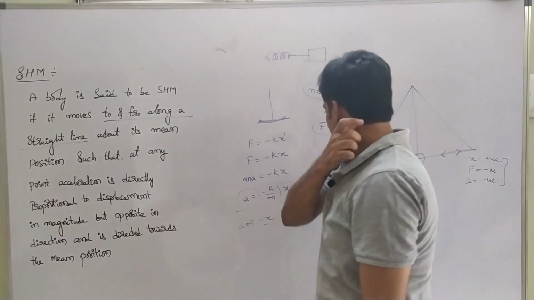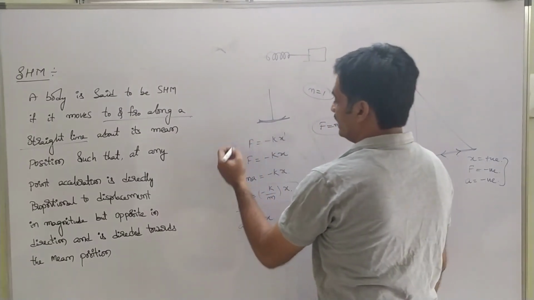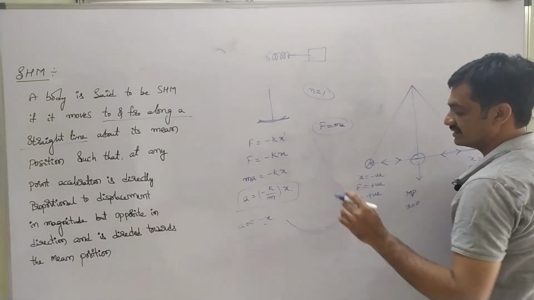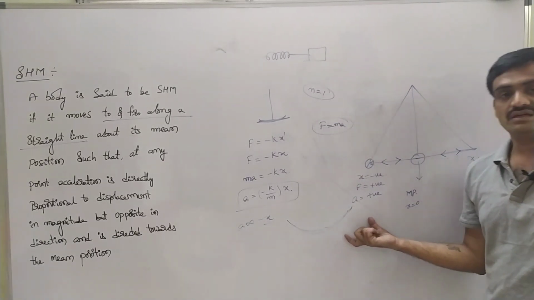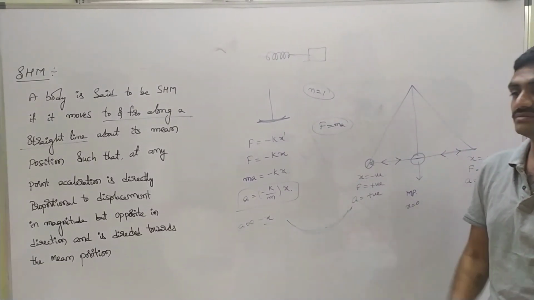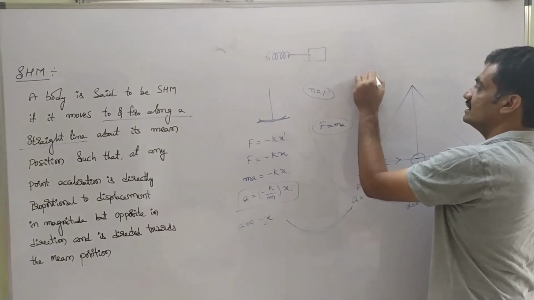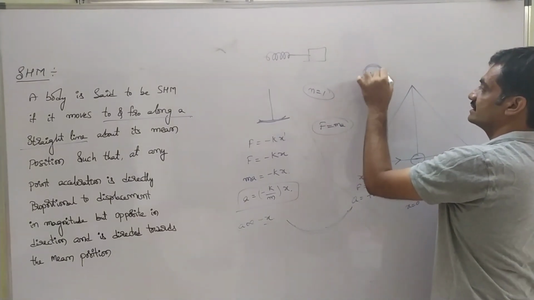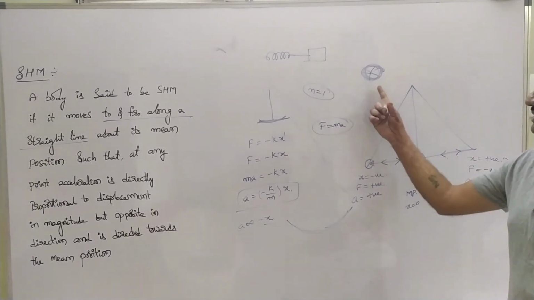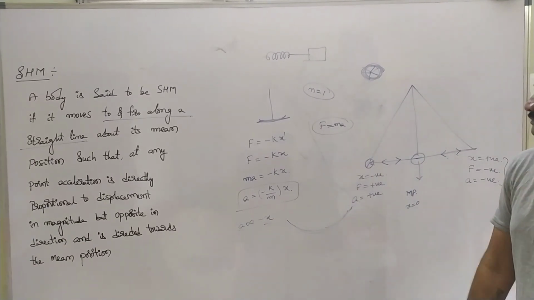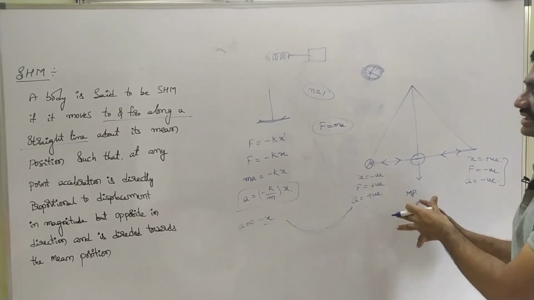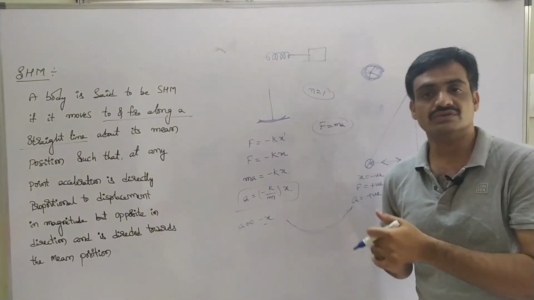Whereas angular simple harmonic motion is represented by oscillation of a body about the mean position like this. So if a body oscillates to and fro through angles, then we can represent it as angular simple harmonic motion. As you observe the balance wheel in a watch, it continuously oscillates like this. The balance wheel in a watch represents angular simple harmonic motion. So now we have seen the simple harmonic equation in that definition for simple harmonic motion.